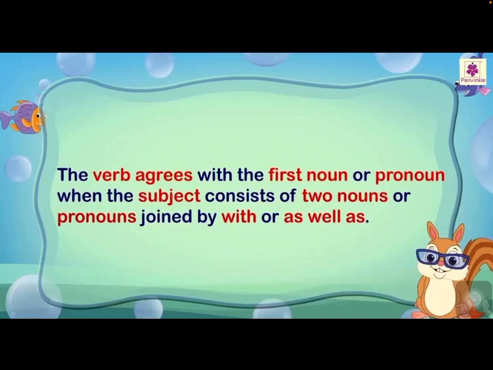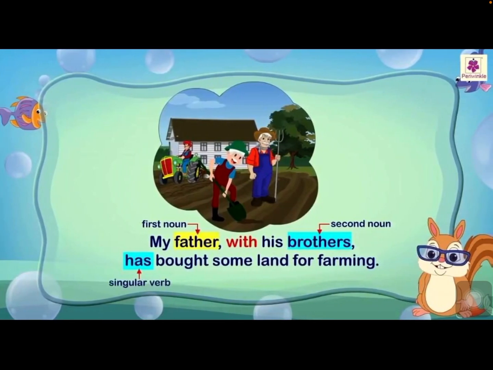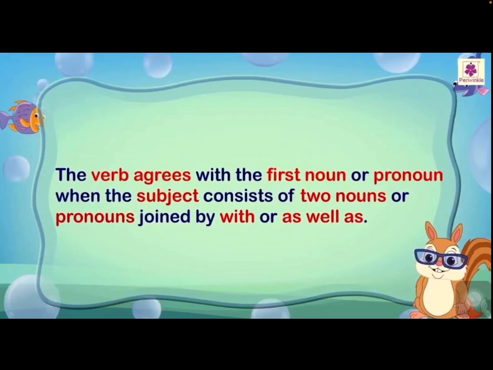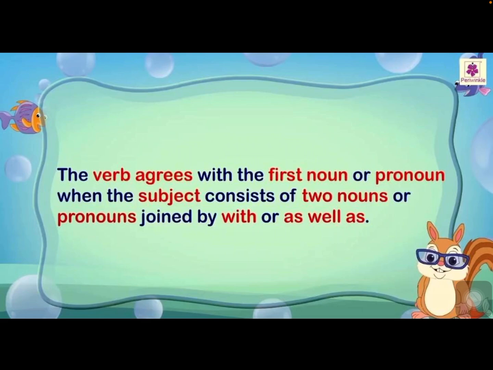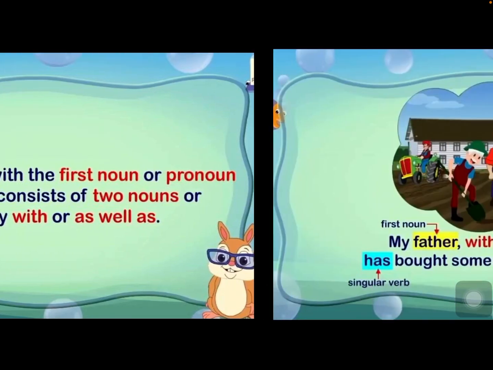The verb agrees with the first noun or pronoun when the subject consists of two nouns or pronouns joined by with or as well as. See here. My father with his brothers has bought some land for farming. One more time we will go through this, children. The verb agrees with the first noun or pronoun when the subject consists of two nouns or pronouns joined by with or as well as.